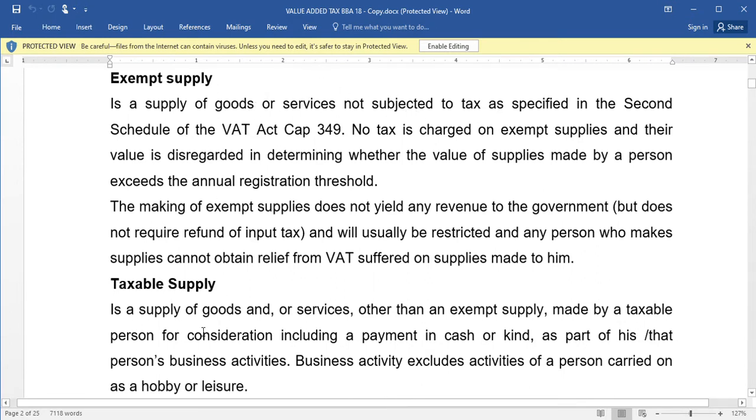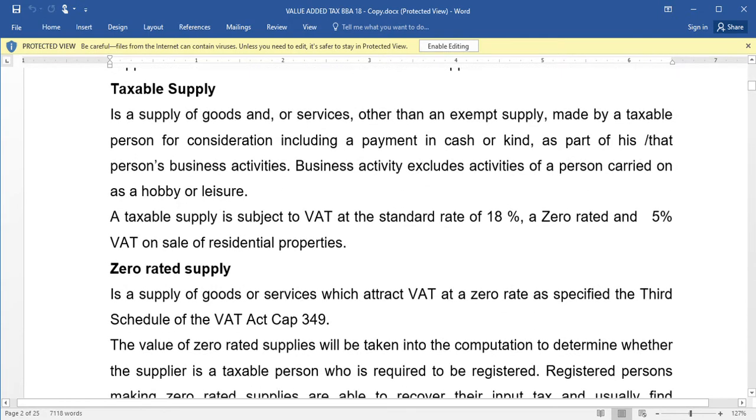Then taxable supply. Taxable supply is the supply of goods and services other than exempt supply. So something that is not exempt is taxable, made by a taxable person for consideration, including a payment in cash or kind as part of his business activity.